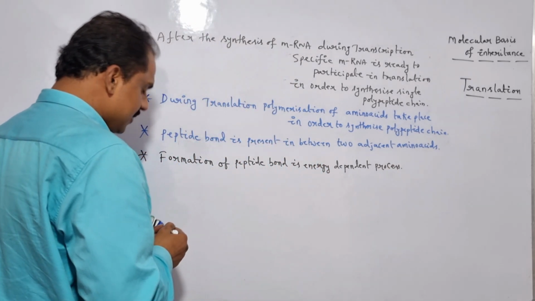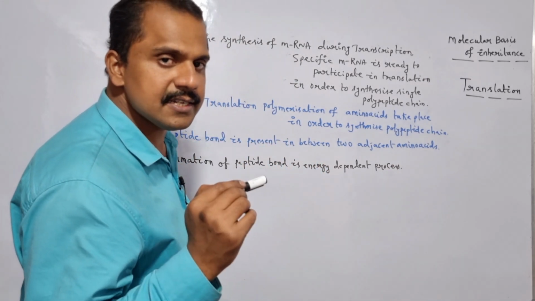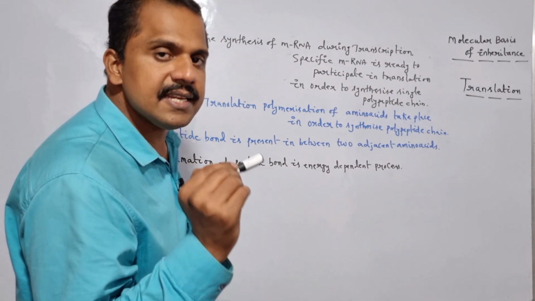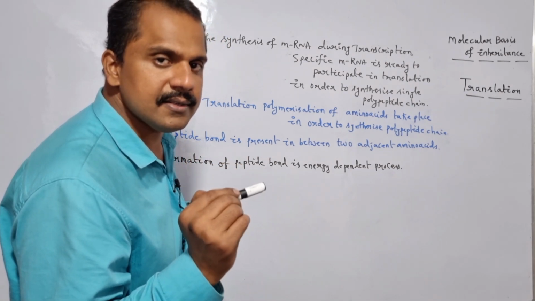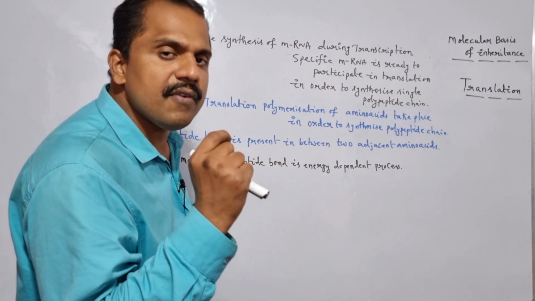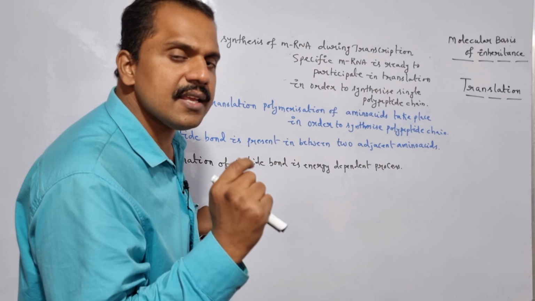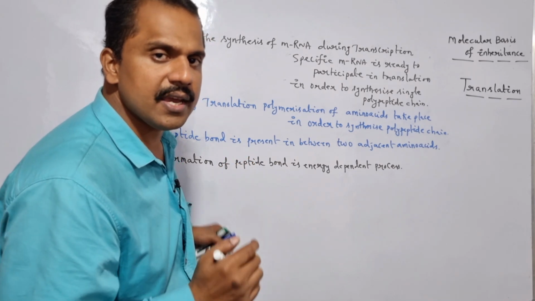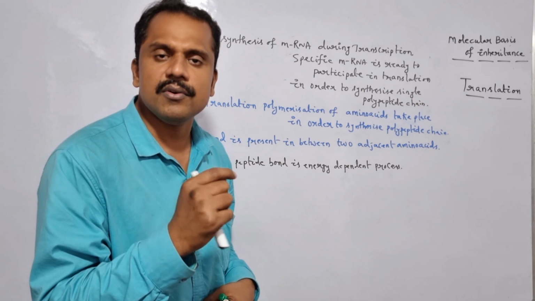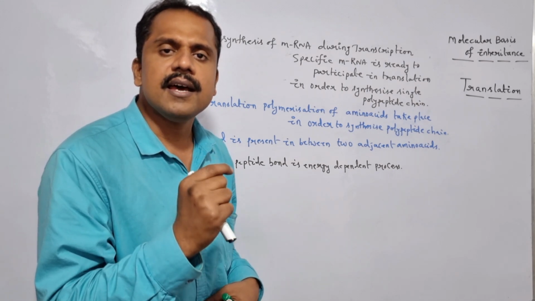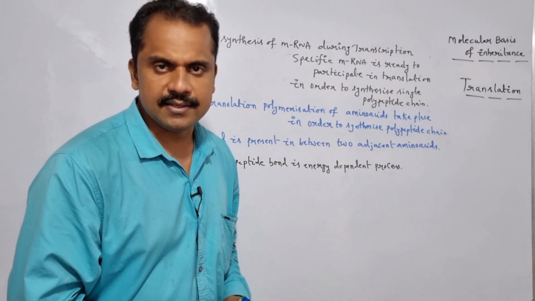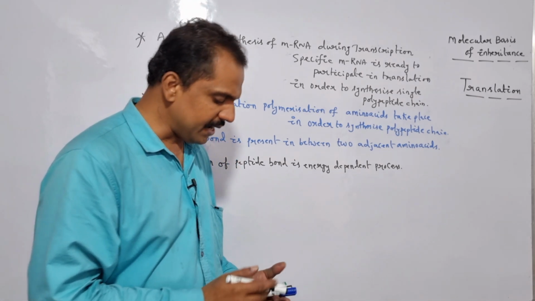Is it clear? So in order to organize the translation mechanism, both in case of prokaryotes and even in case of eukaryotes, there is a requirement of certain raw materials. So what are the various raw materials which are required for organizing the translation both in prokaryotes and eukaryotes? The various raw materials required include mRNA, tRNA, ribosomes, and the other one is amino acid tRNA synthetase. Is it clear? So let me write it here.